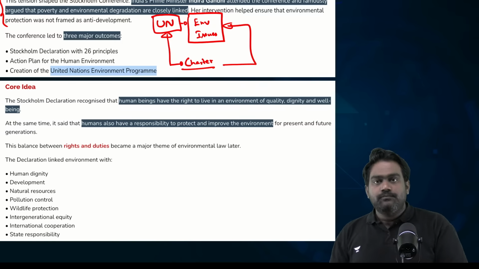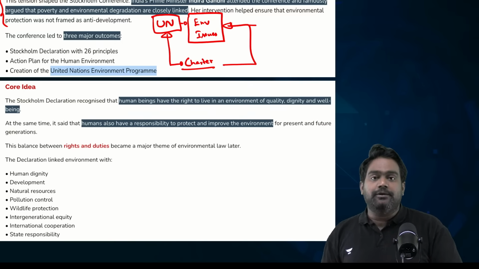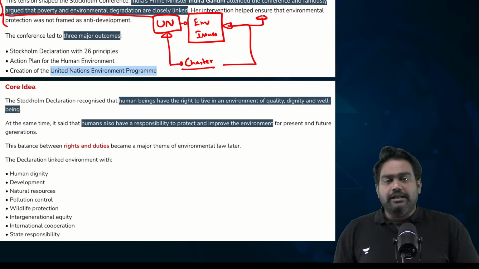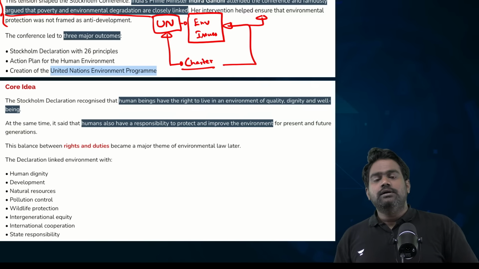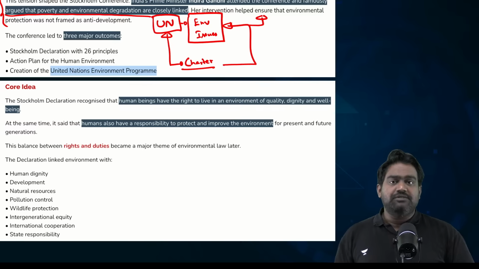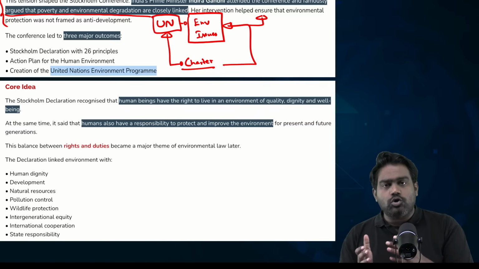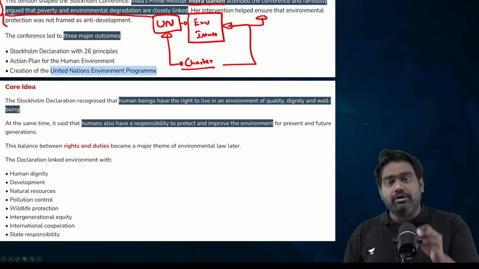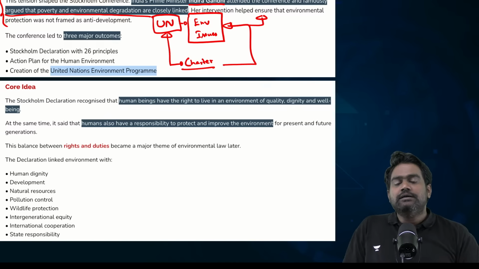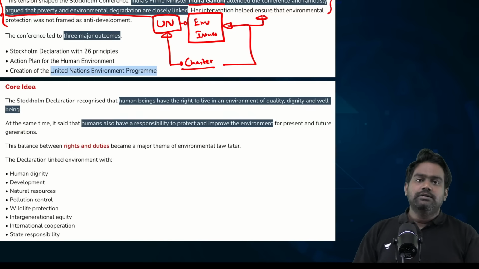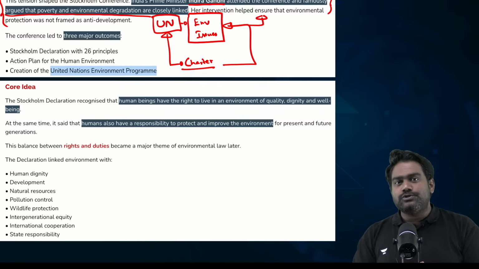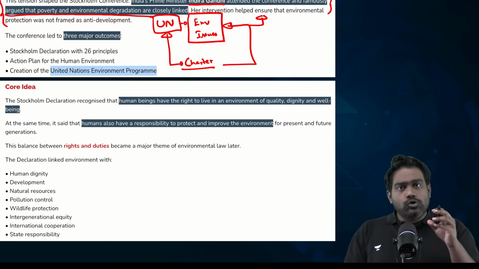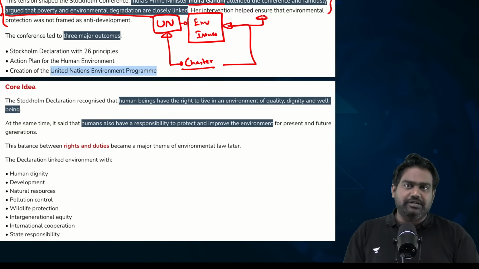So, in line with this goal, the United Nations worked with Sweden to organize the first World Conference on Environment. It was held in Stockholm, and this led to some key outcomes. Several global leaders also participated. India's Prime Minister, Indira Gandhi, delivered a historic speech at the Stockholm Conference. This is where she linked poverty with environmental issues. The Prime Minister highlighted how environmental degradation is closely linked with increased levels of poverty.